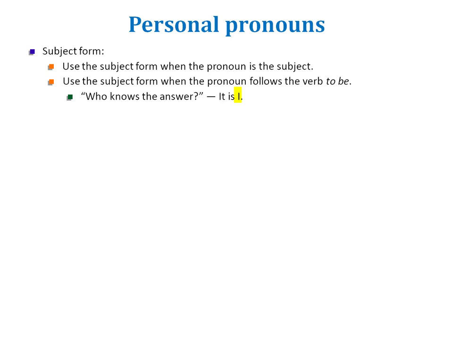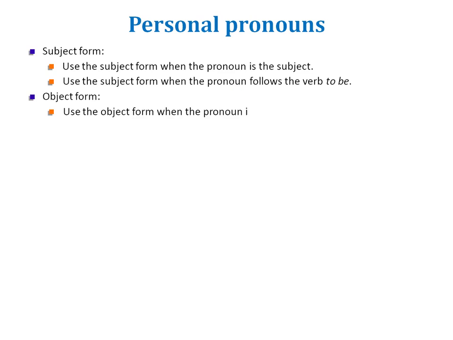It is I. I is the subject of is. And after the verb to be, we use the subject form. Could I speak to Tom? This is he speaking. He, because it's after the verb to be. This is the subject, is the verb to be, and he is what follows the verb to be.